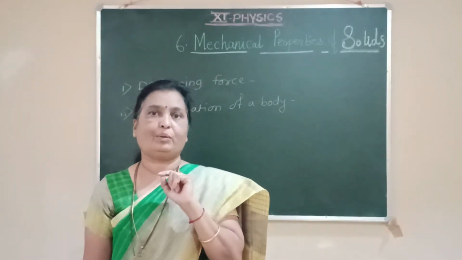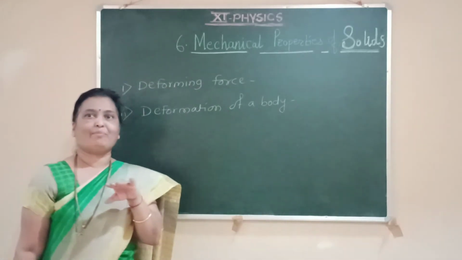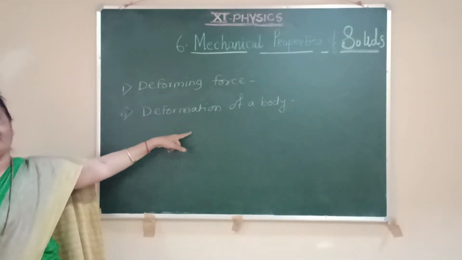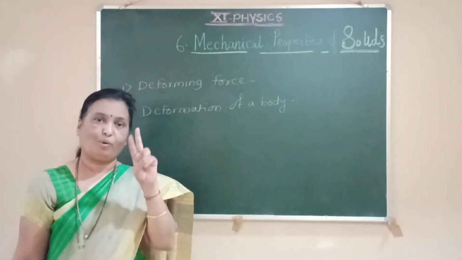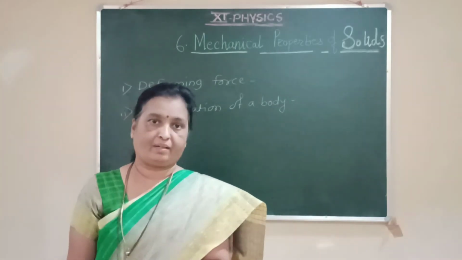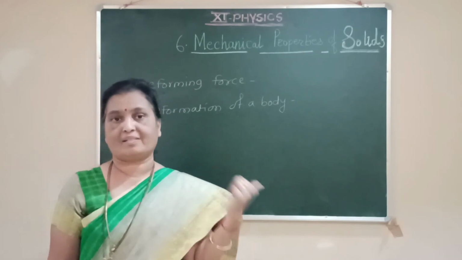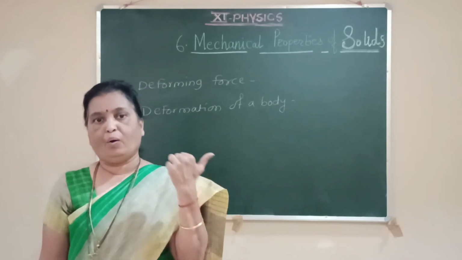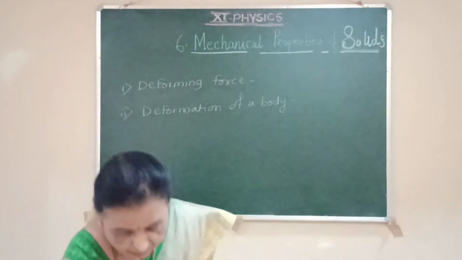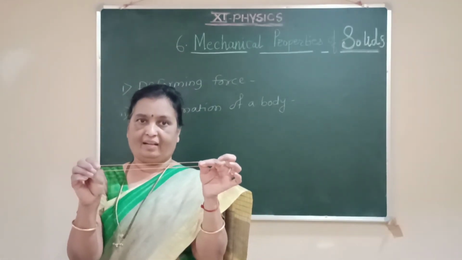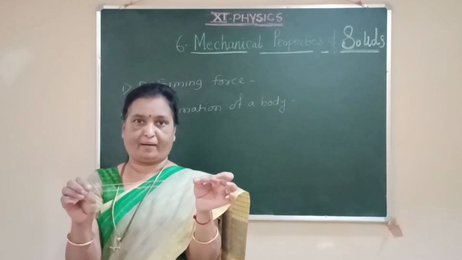Now related to deforming force and deformation of a body, we have to consider two more terms from this chapter, and the first one is the elasticity of a body. As we have studied, when the forces are applied to the body, it changes its shape and size.